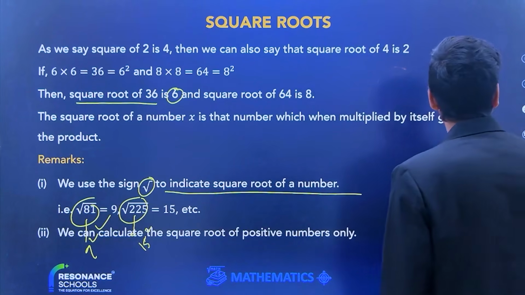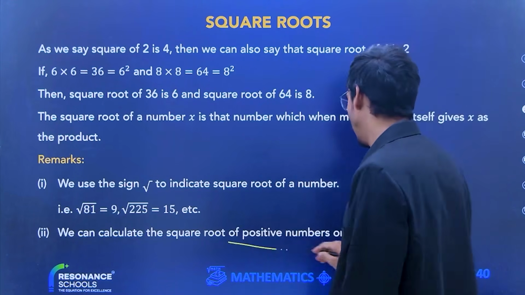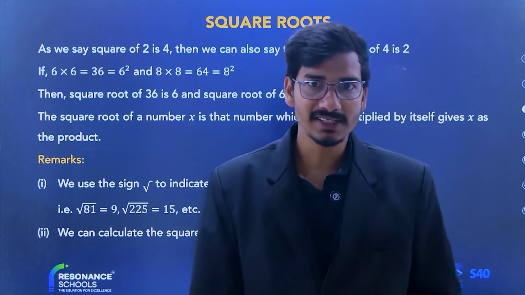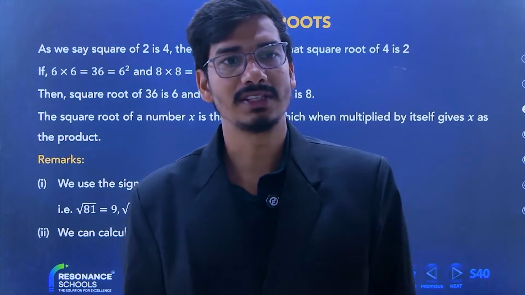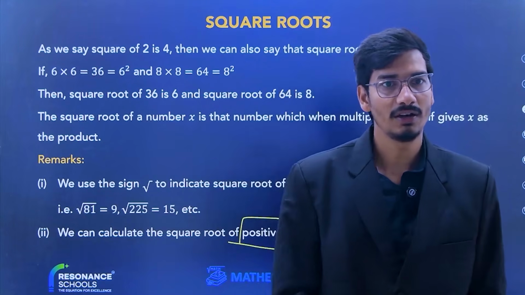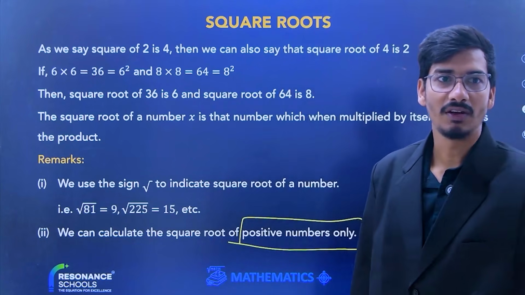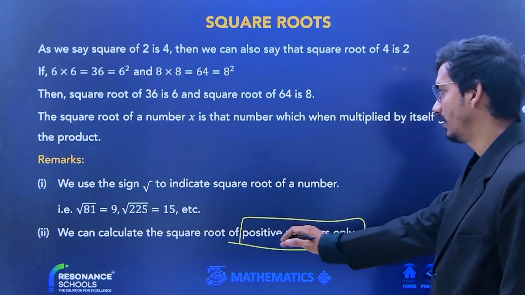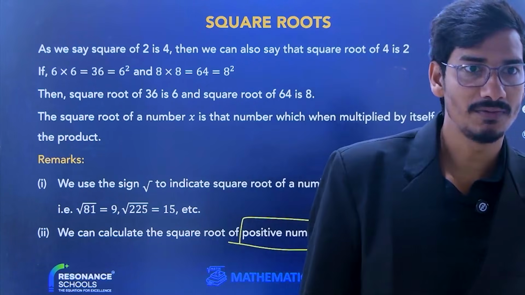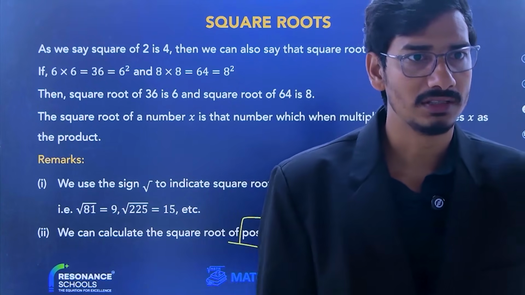We can calculate the square root of a positive quantity only. At this stage, grades 8, 9, 10, till 10th, you can only calculate the square root of a positive quantity. But once we come to the class of 11th, we can also calculate it for negative quantities.